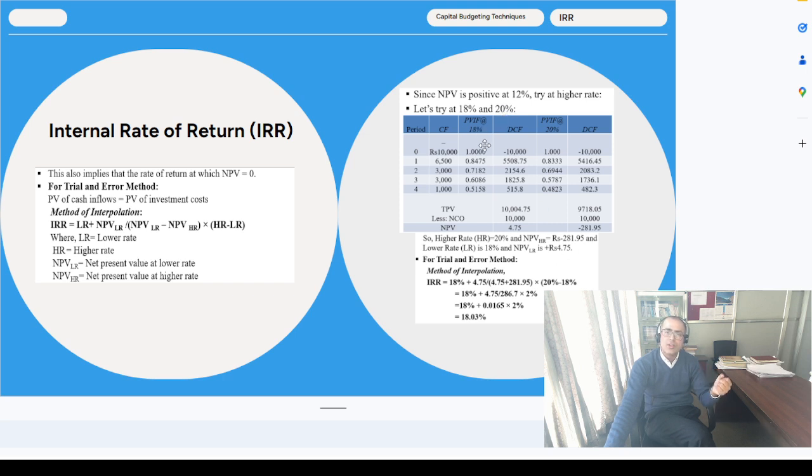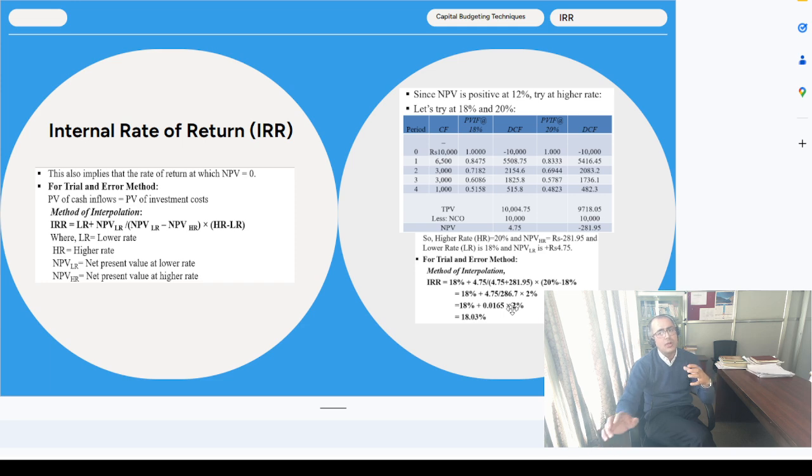Just here I have simply tried at 18% and again 20%. Now at 20%, I came to know that this is the minus 28195, a negative value, and this is a positive value. So accordingly I could say that yeah, higher rate is 20 and the lower rate is 18. So by using the method of interpolation, you take the lower rate plus net present value at the lower rate divided by net present value at lower rate minus net present value at higher rate, that is the 281.95, and that is the change in rate. Okay, so here we came to know that 18.03 is our internal rate of return.